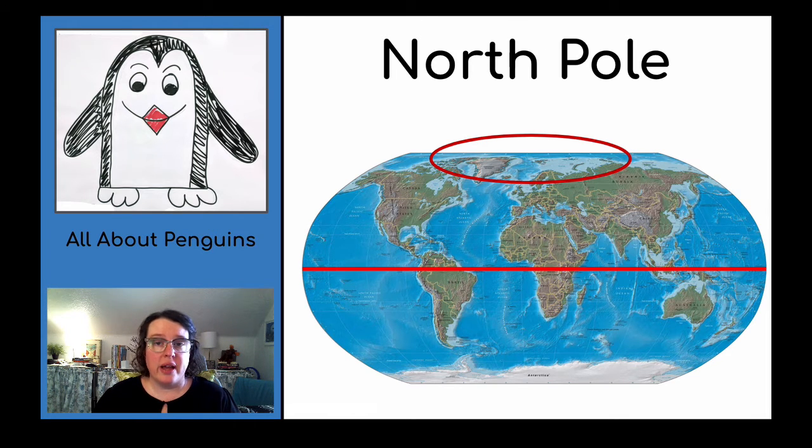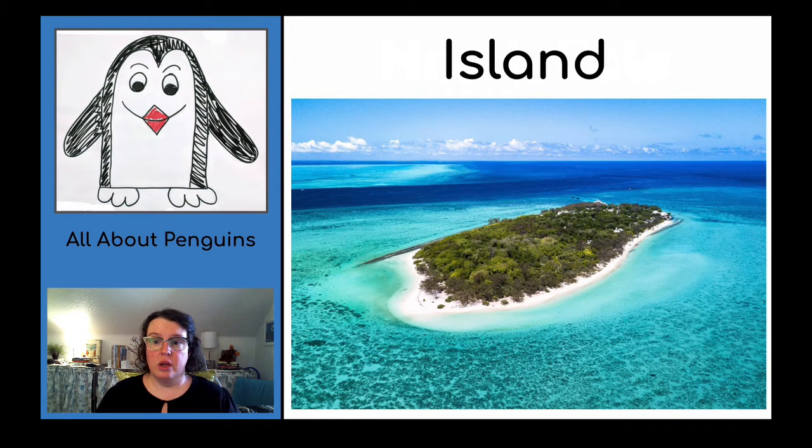Then our next word is North Pole. My turn. North Pole. Your turn. The North Pole is the very top of that. If we took the world and we made it into a ball, the very top is the North Pole. And it's very cold there and it snows. Island. My turn. Island. Your turn. An island is a little piece of land that is completely surrounded by ocean, by water.